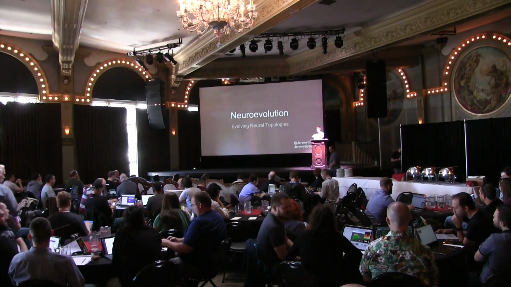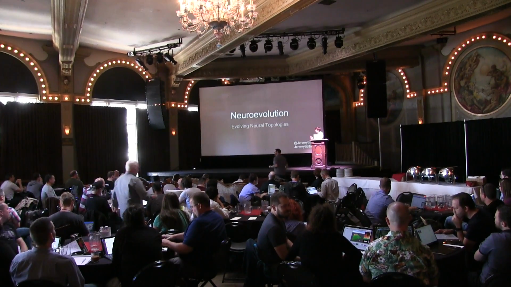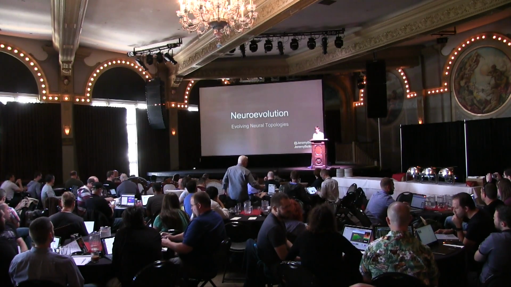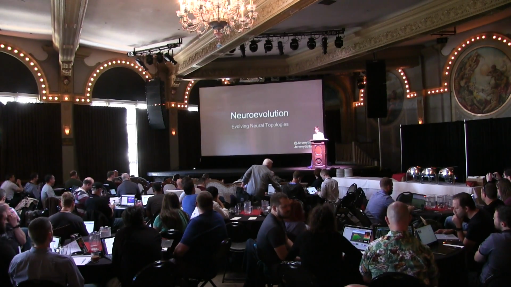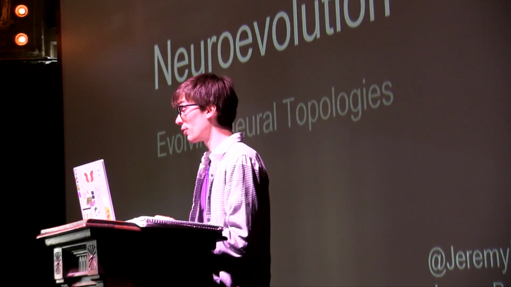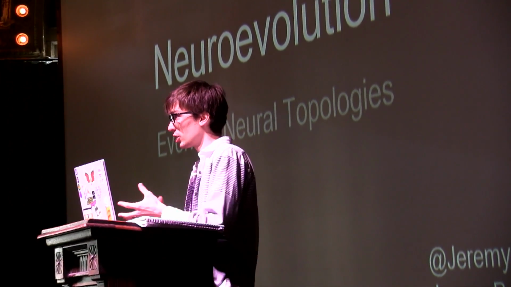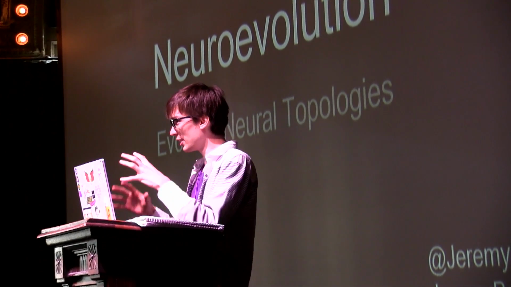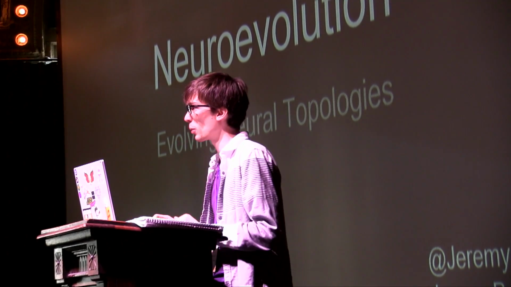So I'm going to be talking today about neuroevolution and specifically evolving neural topologies. Artificial intelligences are a growing part of our life. We use them every day, really. So what this talk is going to cover is what is artificial intelligence, what are neural networks, and how can we evolve these neural networks to do whatever task we want.